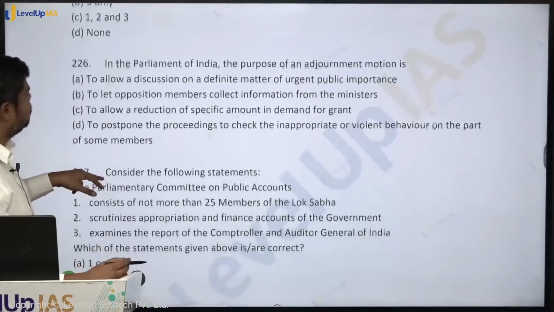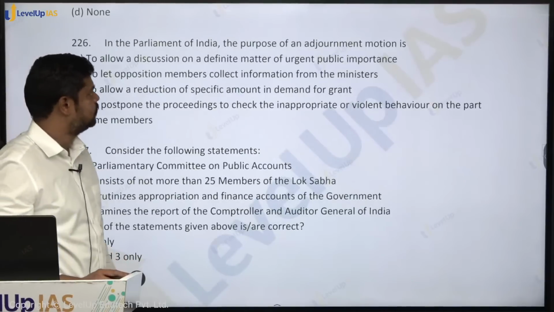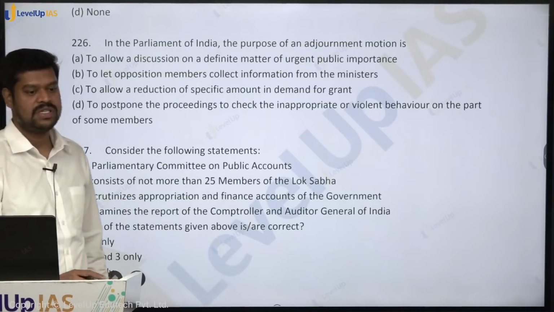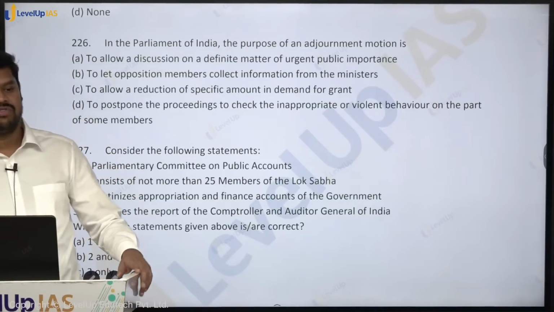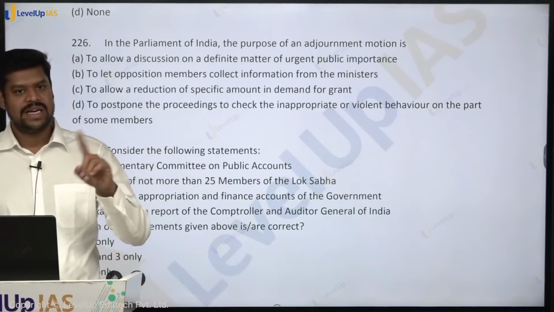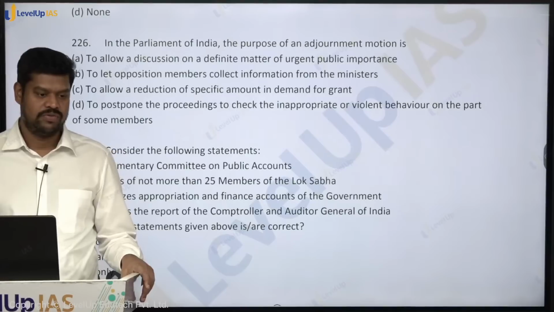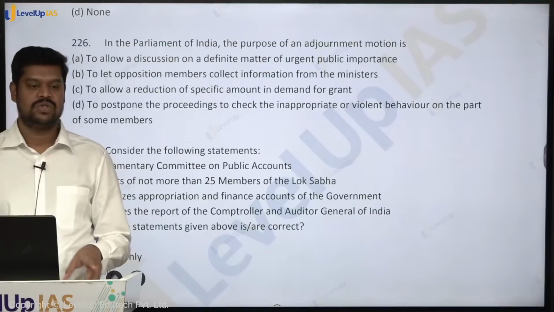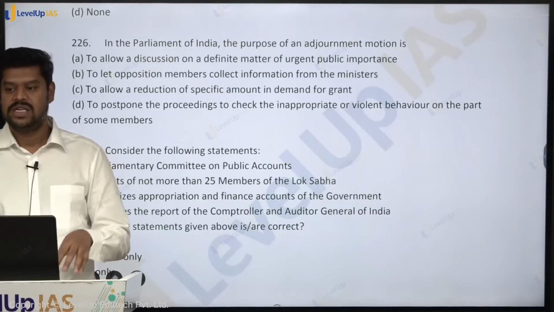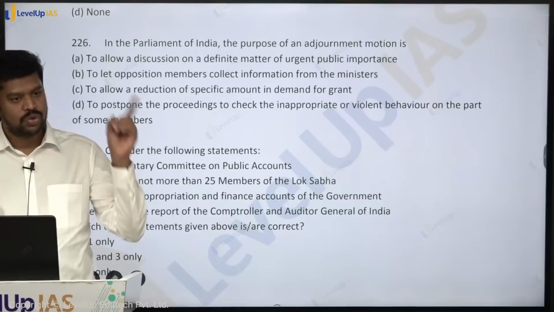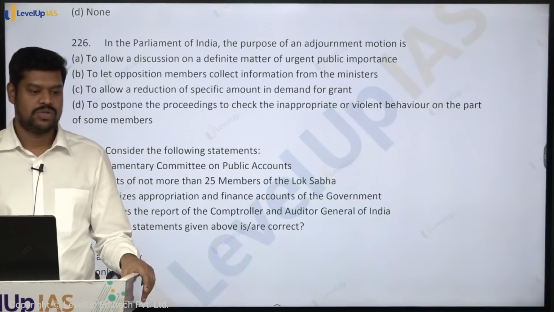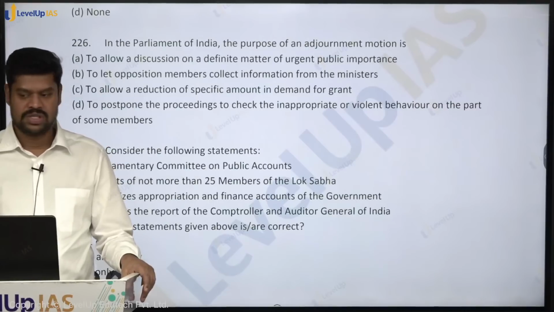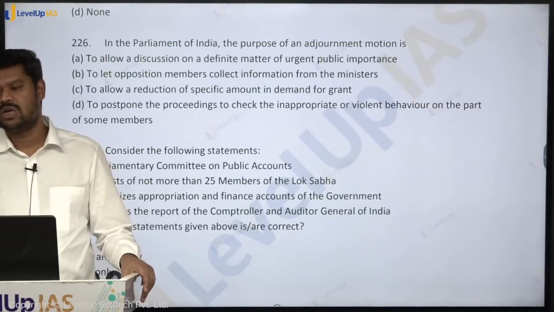Please come to the next question. In the Parliament of India, what is the purpose of an adjournment motion? To discuss a matter of urgent public importance. Yesterday I discussed Rule 267 also, which is about discussing a matter of urgent public importance. While Rule 267 is only for the Rajya Sabha, an adjournment motion, as the name suggests, can be introduced only in the Lok Sabha as per the rules of the House. Although in the Rajya Sabha also it will suspend all the business under Rule 267, it cannot be considered what is called an adjournment motion.